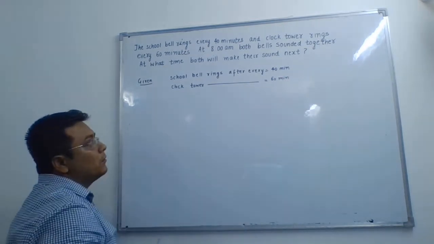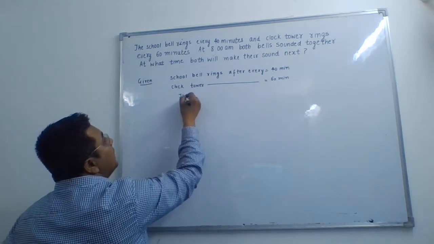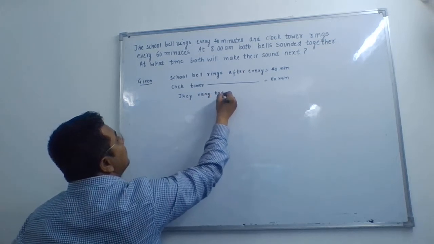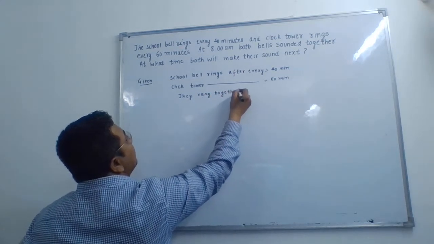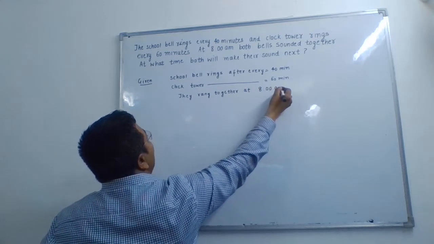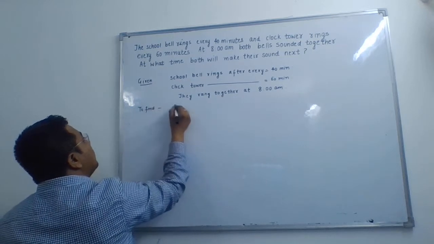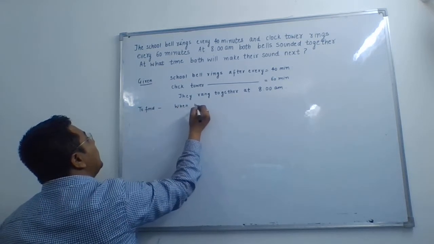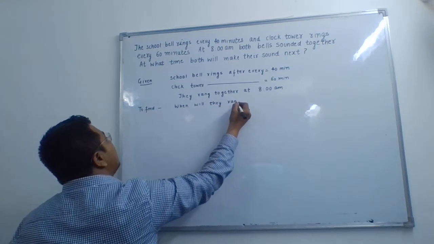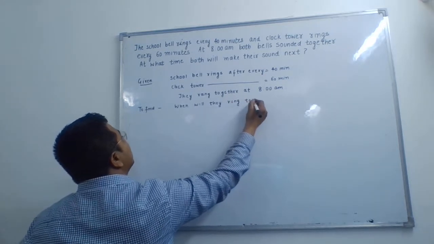So they rang together at 8 am. Now to find when will they ring together next.